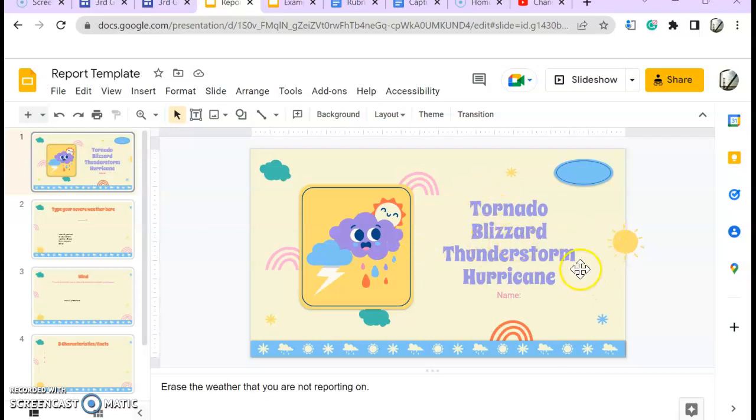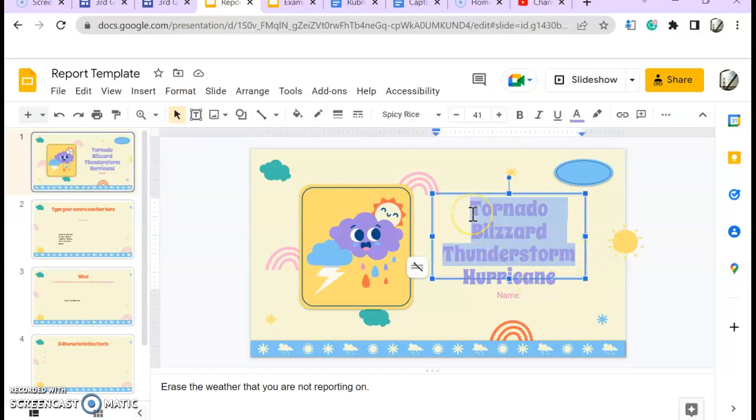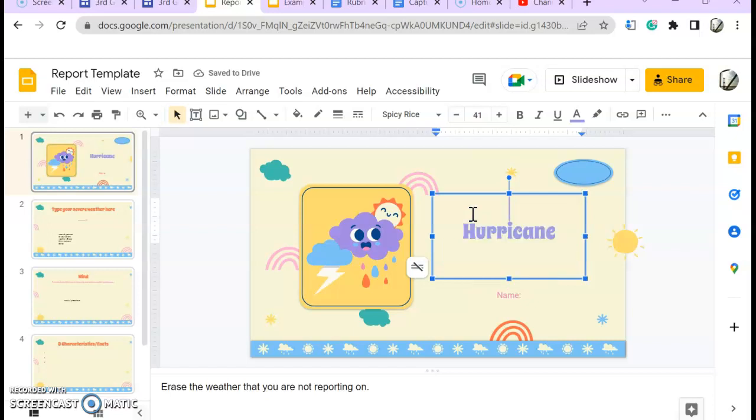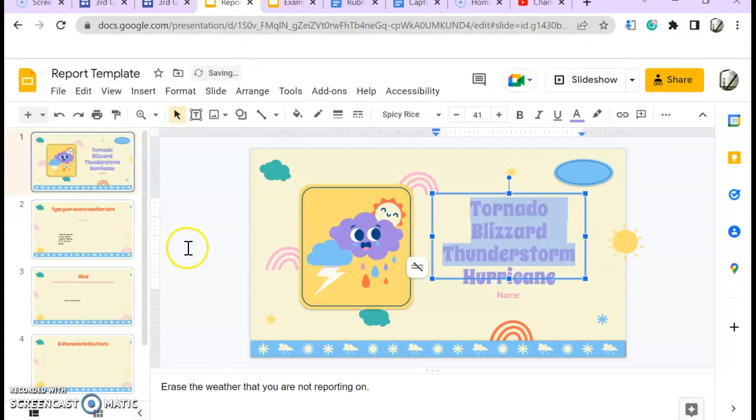So what you're going to do, say for example, you're working on hurricane, you're going to highlight thunderstorm, blizzard, and tornado, and you're just going to get rid of it. Okay? And there's your severe weather phenomenon, and after that, you're going to put your name. I'm actually just going to undo that just because I don't want to mess up the template.